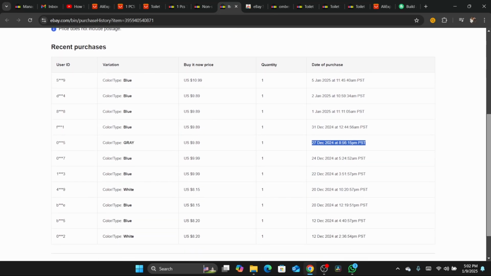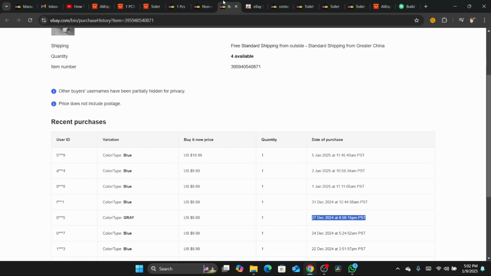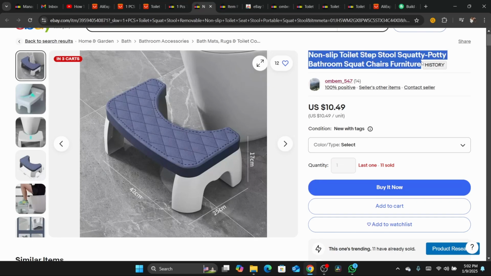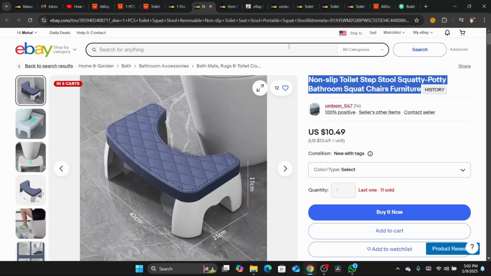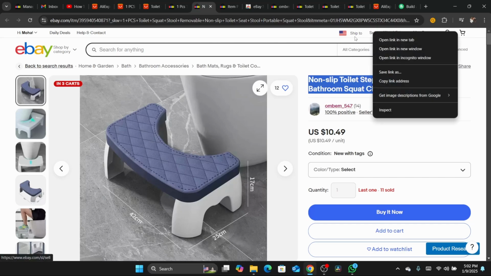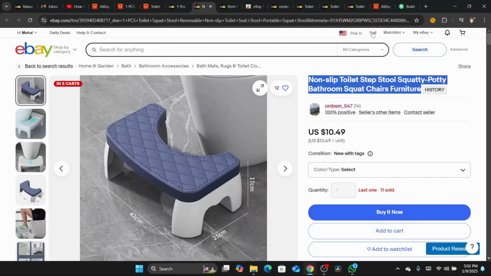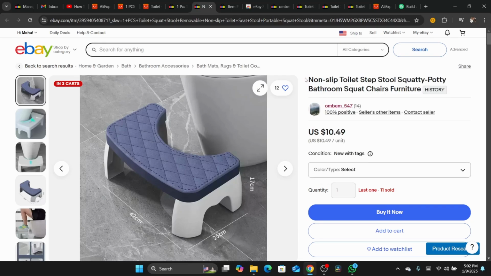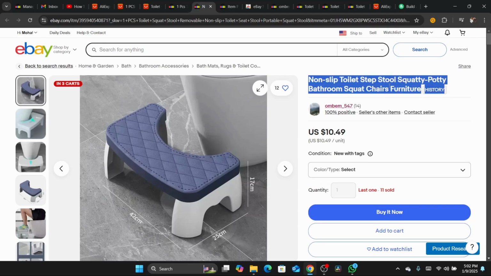He sold more than 3 items in the last month, which means this product is a winning product. So you need to list this product on eBay. Okay, now you can click on list, and you want to click on sell in the top here, and then right click, copy the title of eBay seller, because this title is proven to work.